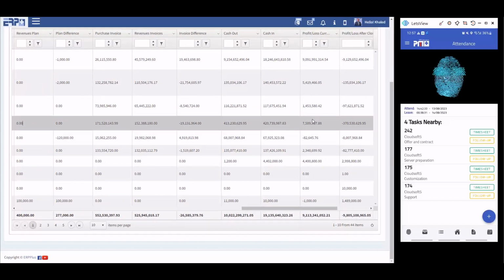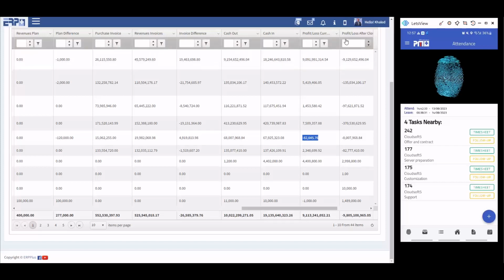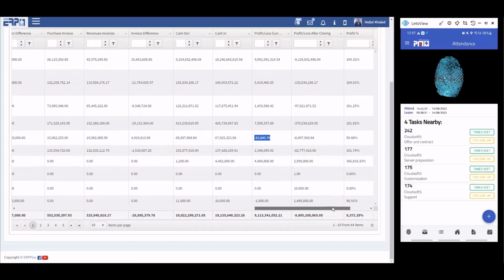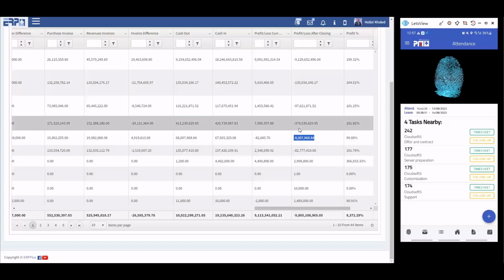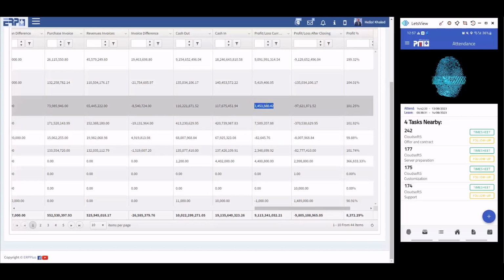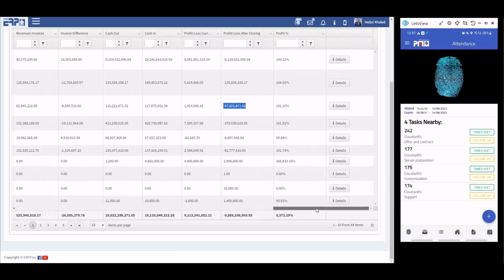This is the profit and loss. Finally, current is calculated from cash in and cash out. This shows you that this project is currently losing, and if you wait until the project is closed, these equations are calculated automatically to show you that if you continue the project in the same manner, you are going to lose that amount. While this project, for example, is currently profitable, but if you continue this way, you are going to lose that amount. This is automatically calculated and everything is crystal clear here.